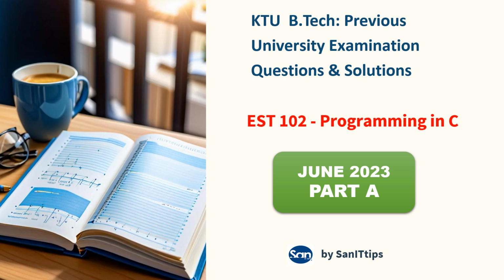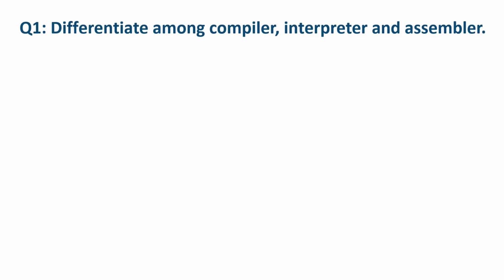Today we will guide you through the questions and solutions from Part A of June 2023 University Examination for Programming in C. Question number 1. Differentiate among compiler, interpreter, and assembler.